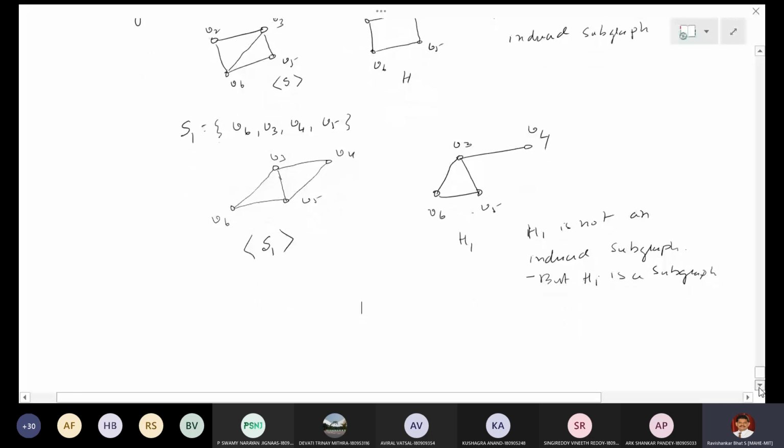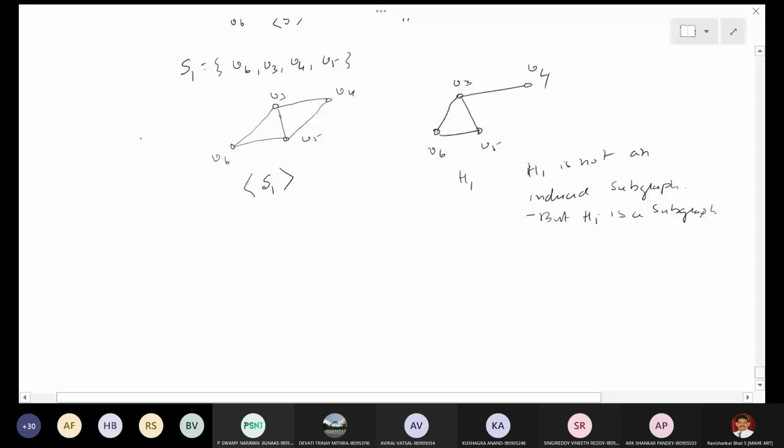Now there are some operations on graphs. On numbers you have operations, that is, addition is an operation, subtraction is an operation, and so on. Here, the operations are vertex or edge deletion.